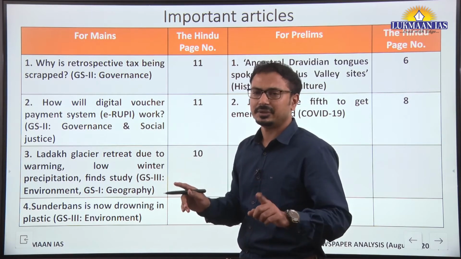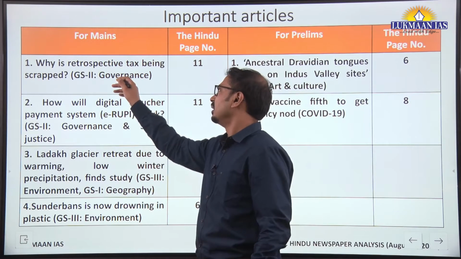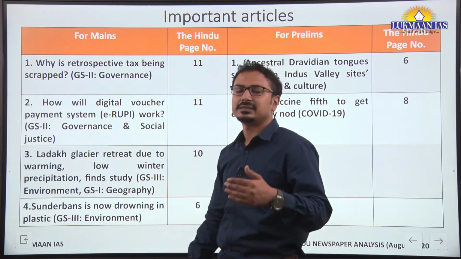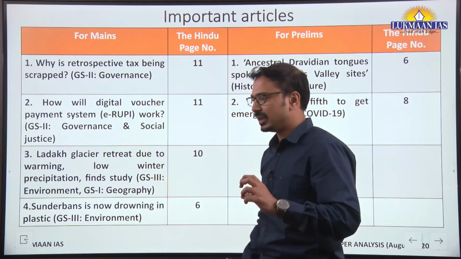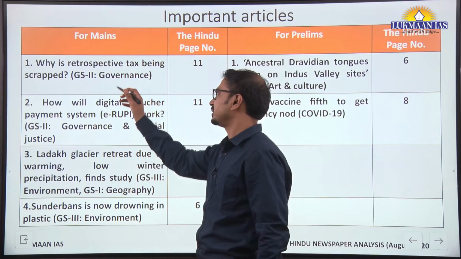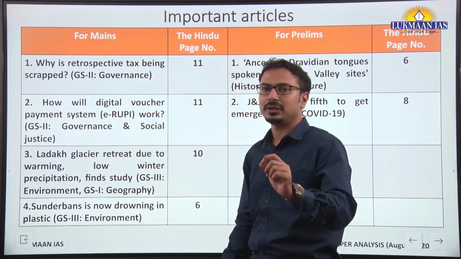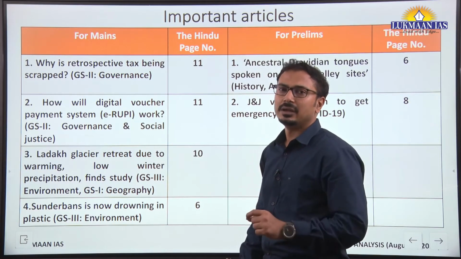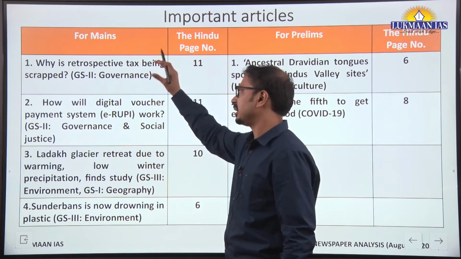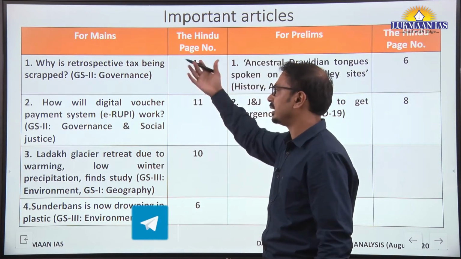Here it is about retrospective taxation. Recently, in the tax reforms bill, an amendment is being made to the tax laws, and the retrospective taxation that was introduced in 2012 is now removed. We will understand what the situation was at that time, why that was introduced, and now why it is being revoked.